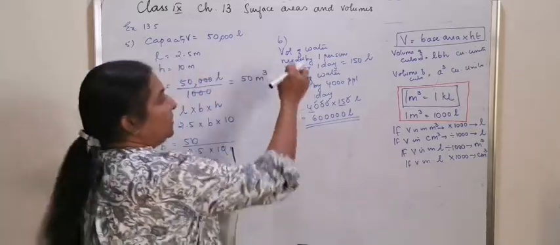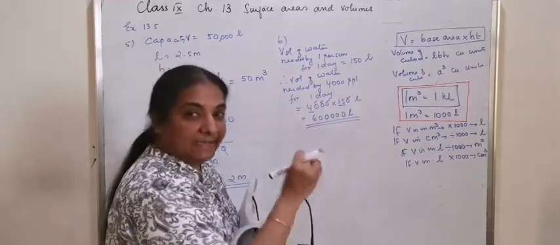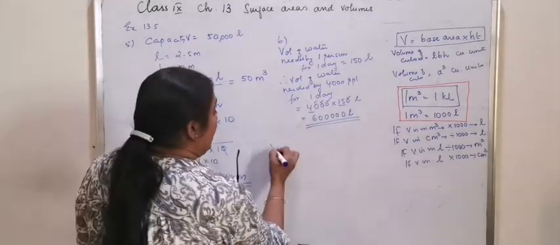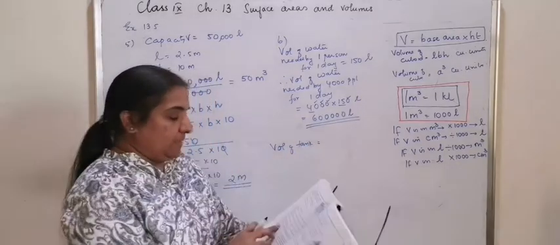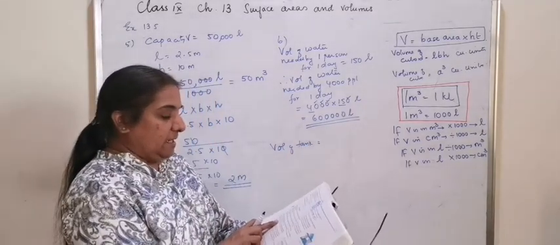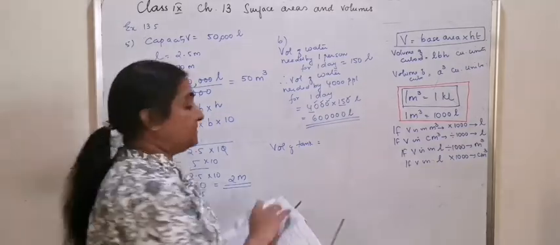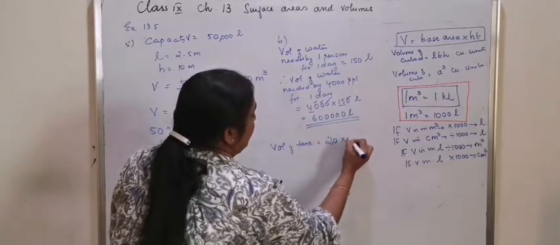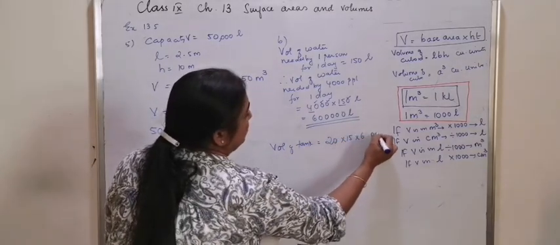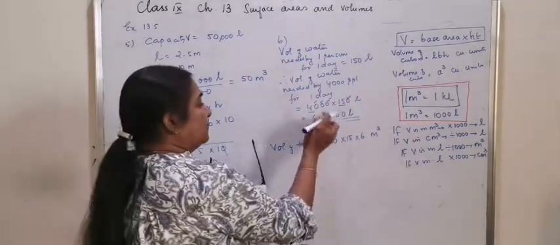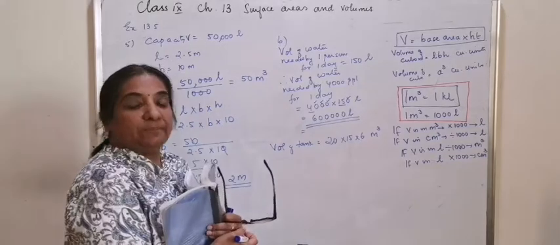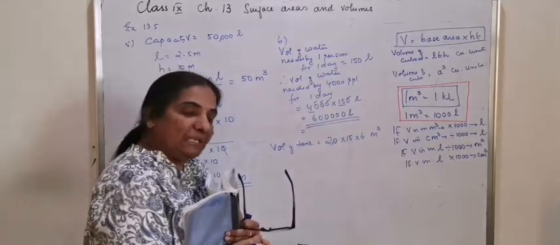Now see, the volume of water required we knew in liters. Volume of tank is equal to, it's a cuboidal tank measuring 20 by 15 by 6, means 20 into 15 into 6, that many meter cubed. So immediately we have to convert the volume in liters into meter cube.